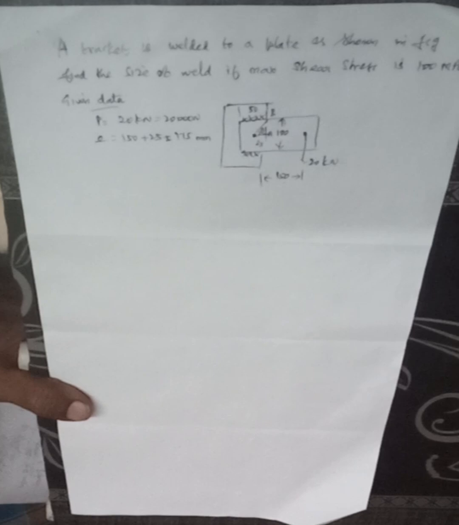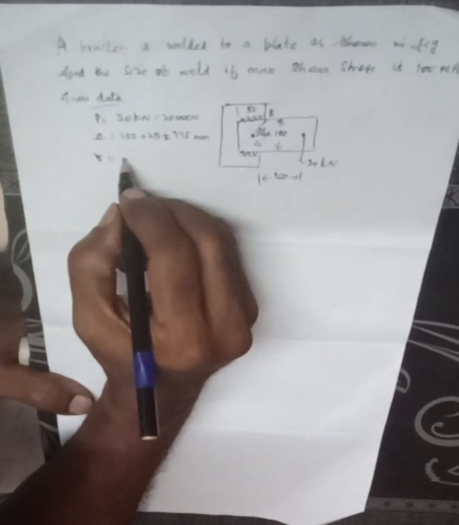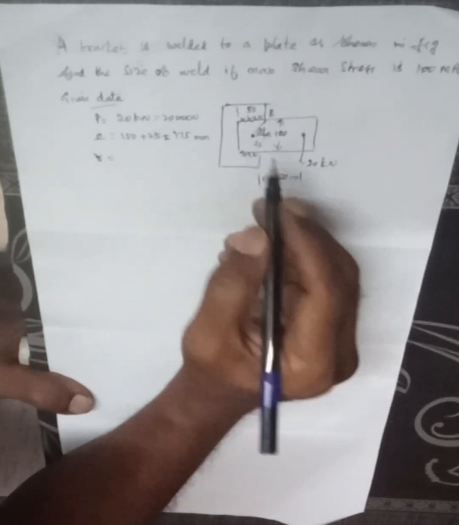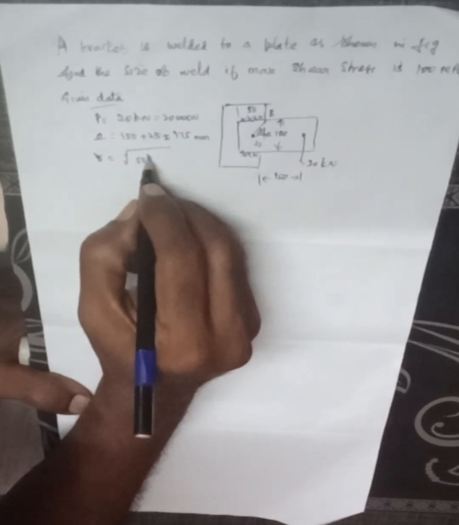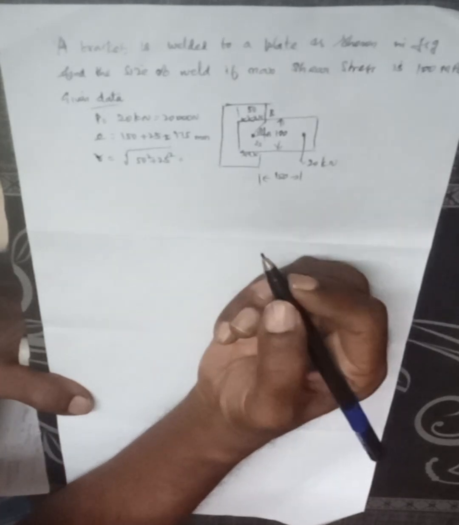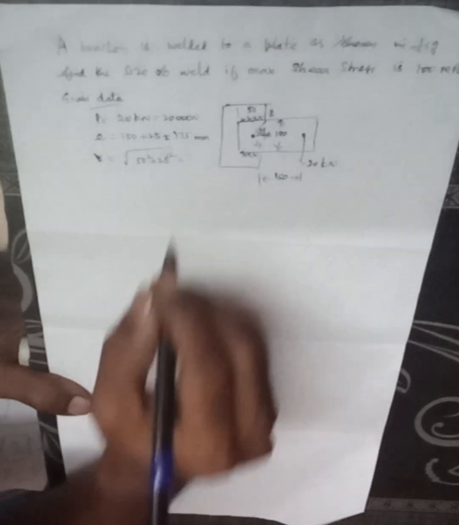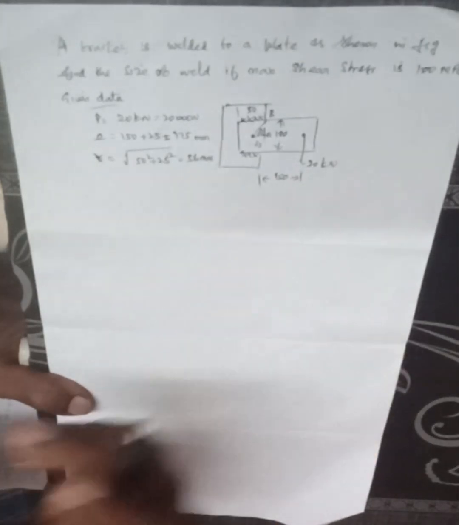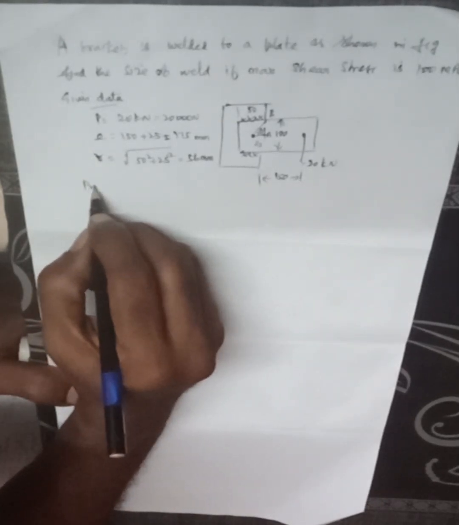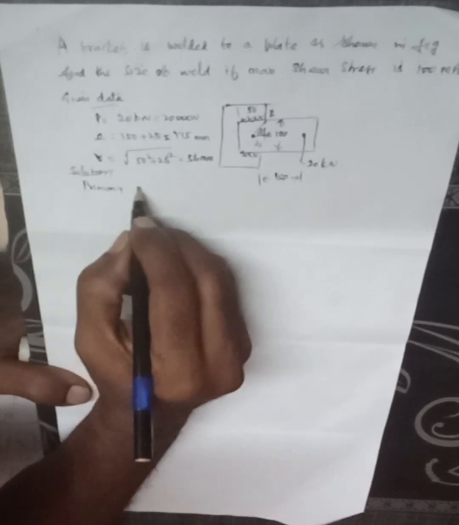So what is R? R is equal to root of 50 square plus 25 square, that is equal to 56 mm. Now what is the primary shear stress?